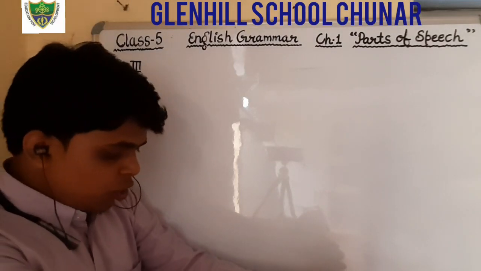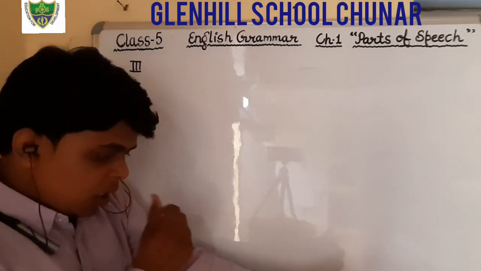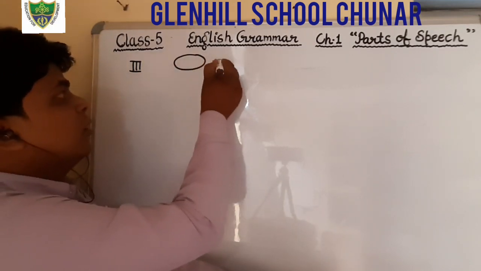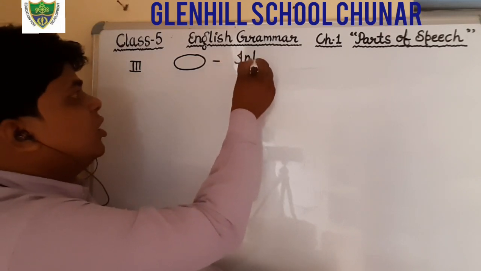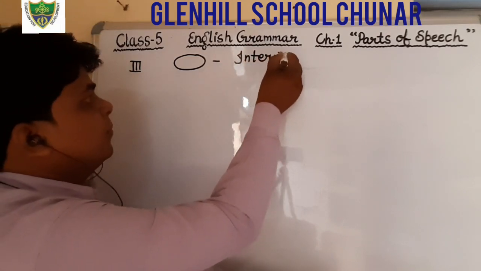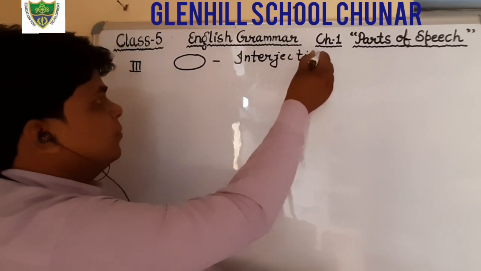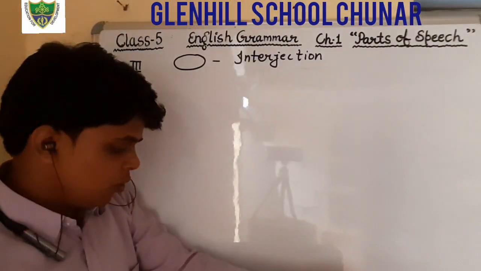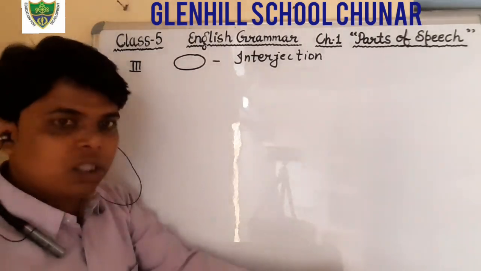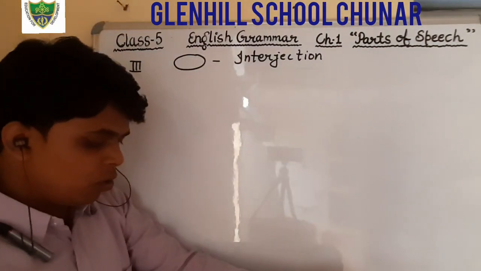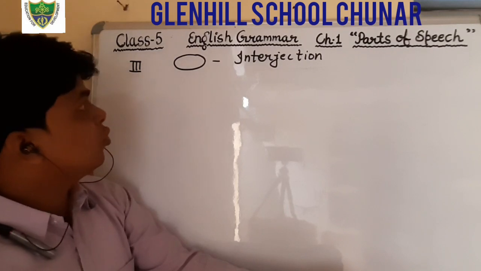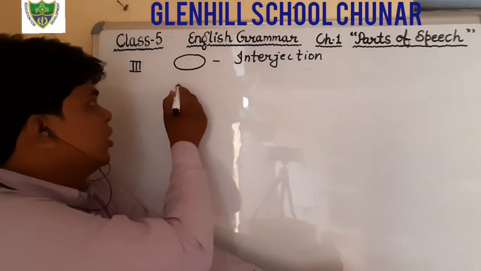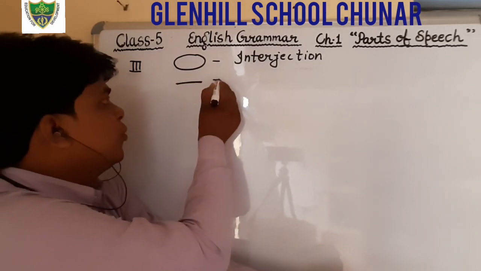Dear students, in this question, the instruction is given: circle the interjection. Everyone, just open the book to page number 6 and take out your pencil also, because you have to complete this exercise with the help of a pencil, not in your notebook. And the question is, circle the interjection as well as underline the preposition. We have to underline the preposition.